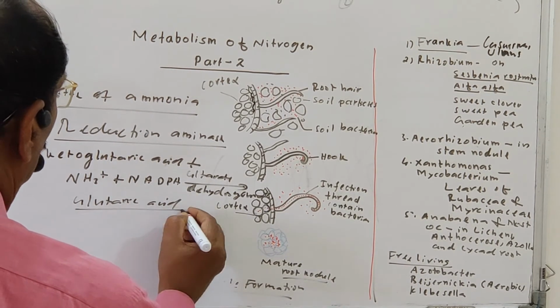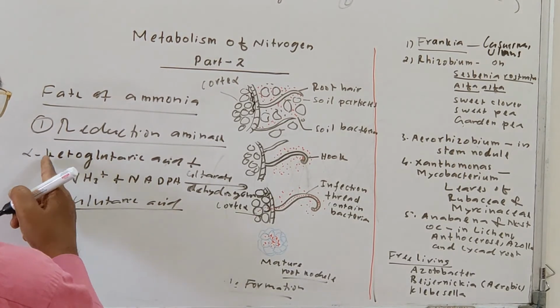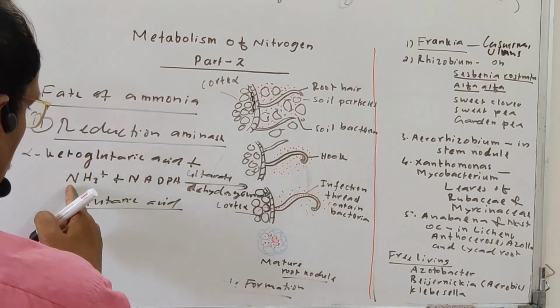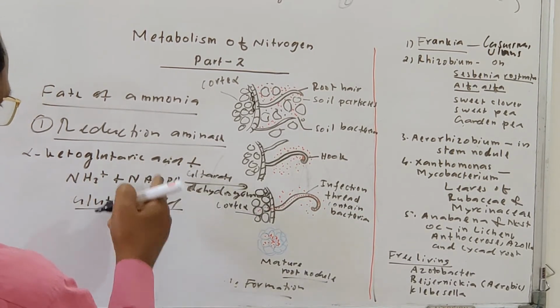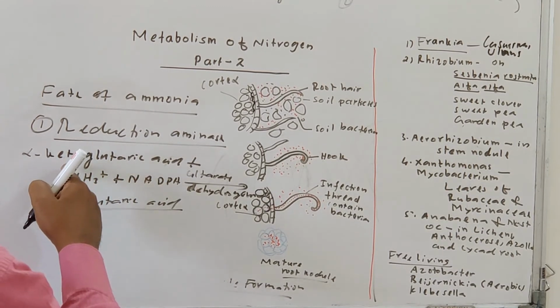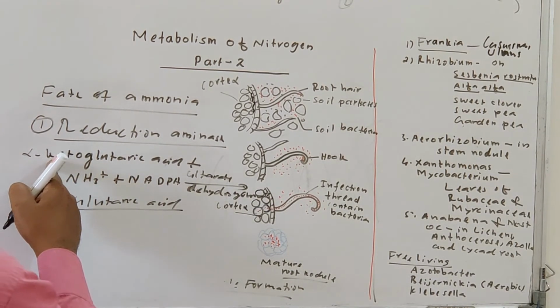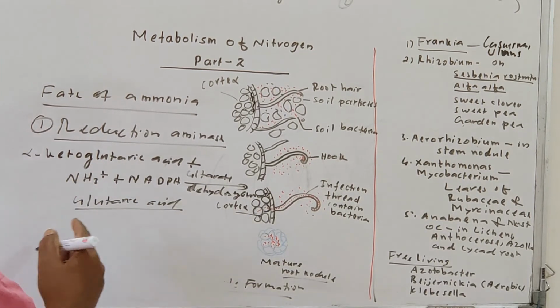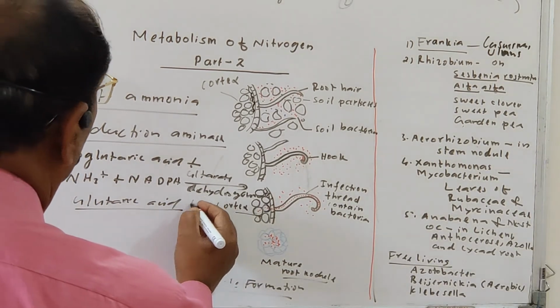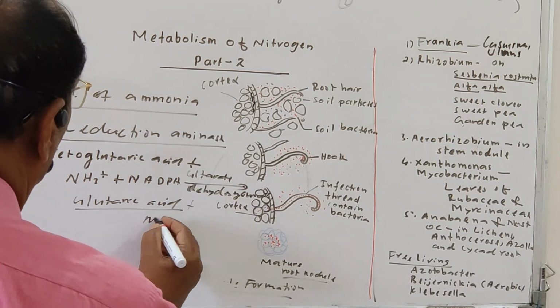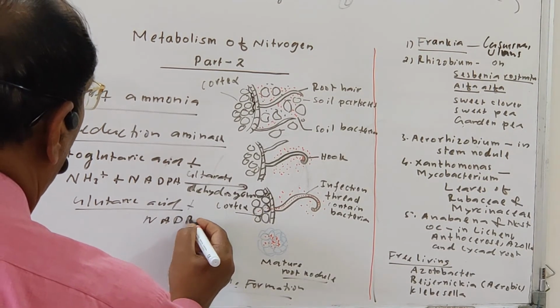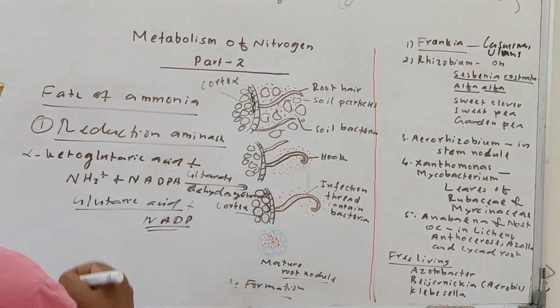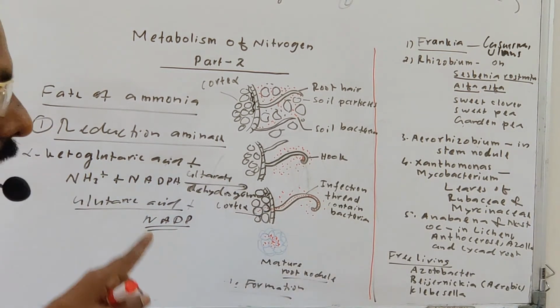So in amino acid production, glutamic acid is produced from the alpha ketoglutaric acid. Here the amino group is added to the keto group, and the ketoglutaric acid is converted into glutamic acid. Naturally the NADPH2 becomes NADP, which remains there and is used again for that reaction. So this is one fate of the ammonia.